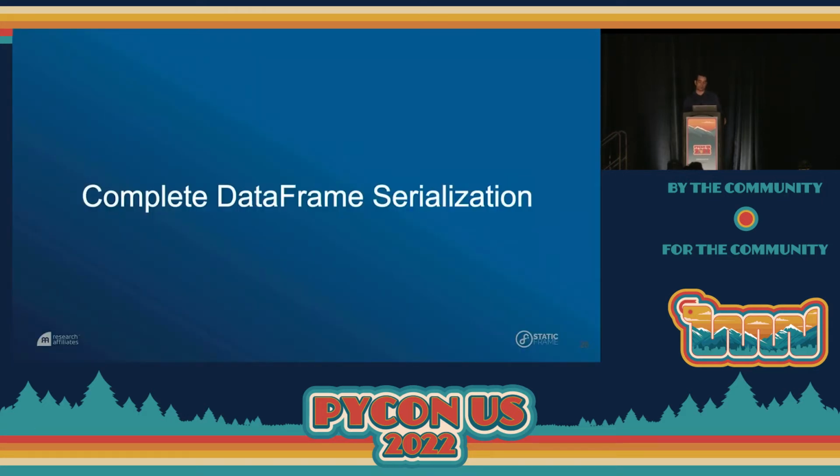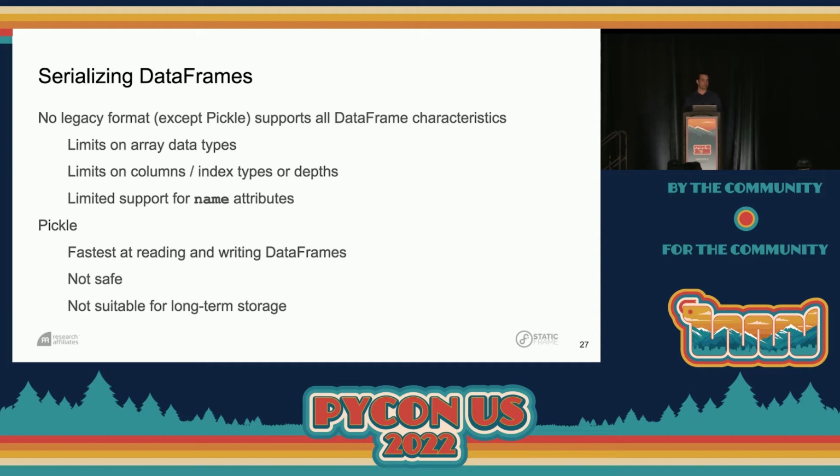All right, I'm talking about complete data frame serialization, so we'll talk a little bit about what that is. Now, no legacy format except Pickle supports all DataFrame characteristics, and I really mean all characteristics. Generally there are some sorts of limits on the array data types, like there may not be a perfect mapping of your array types into your serialization format. There are often limits, as we've already seen in Parquet, on what the types of the columns and index can be. And there's often very limited support for those name attributes, which, while not that important, can be really annoying to not have come back and forth from your serialization.